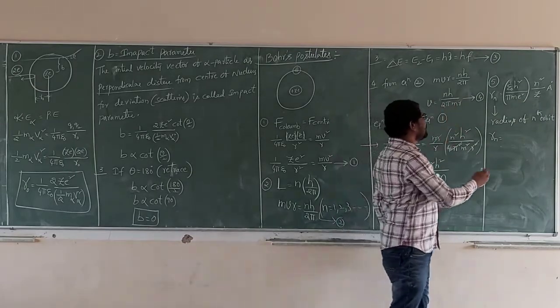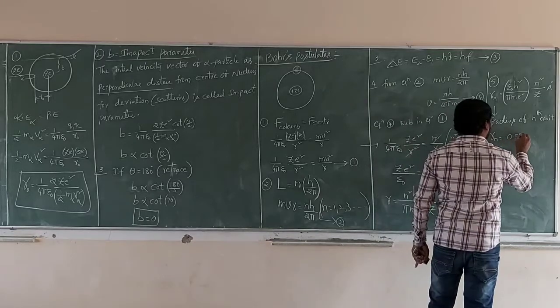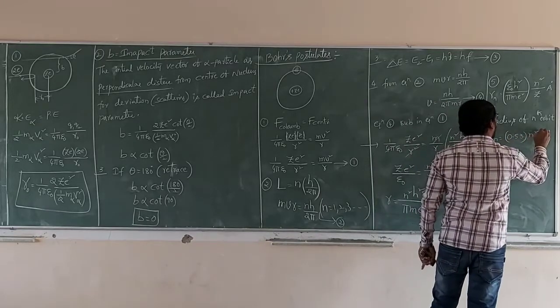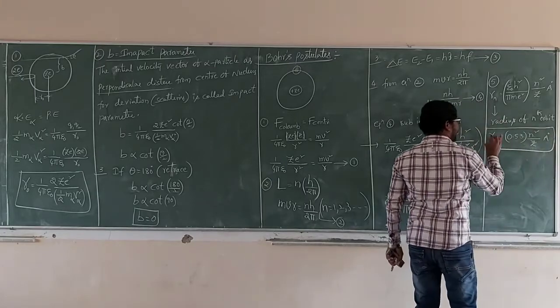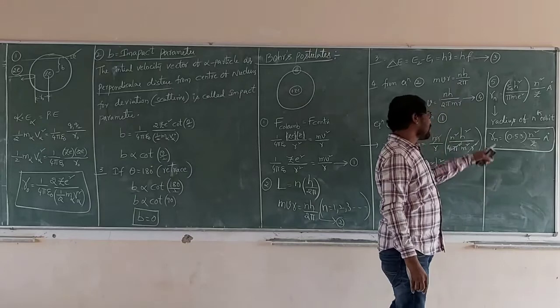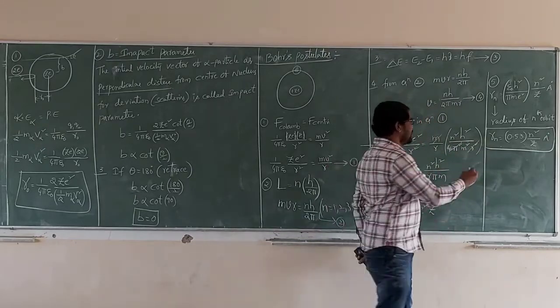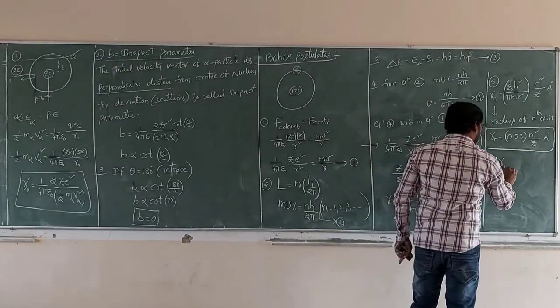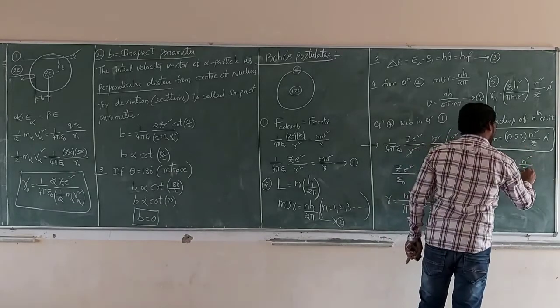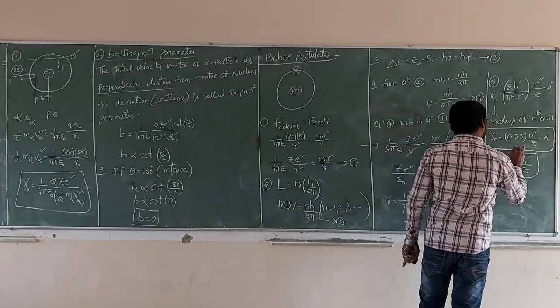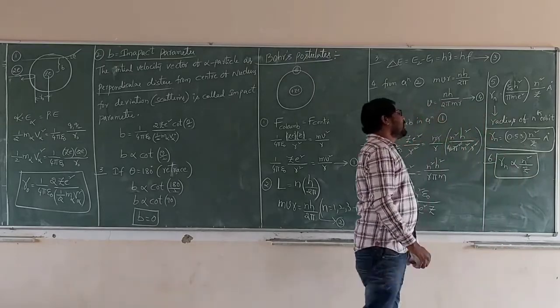Then we get 0.53 n square by Z angstrom. Let us remember, these are the constant values. From that, rn is proportional to n square by Z. This is also to be remembered.